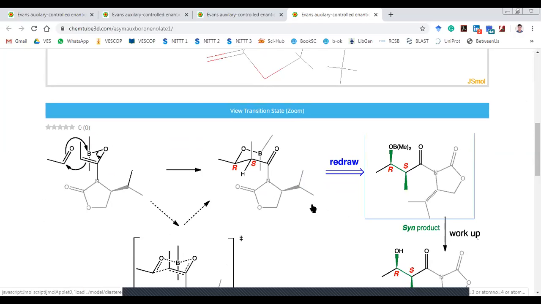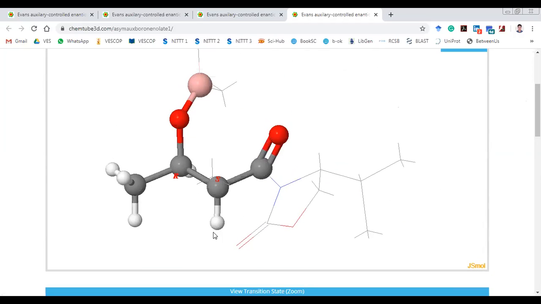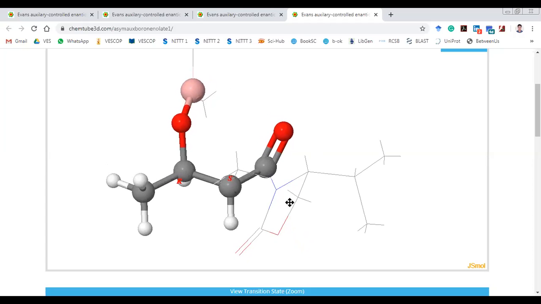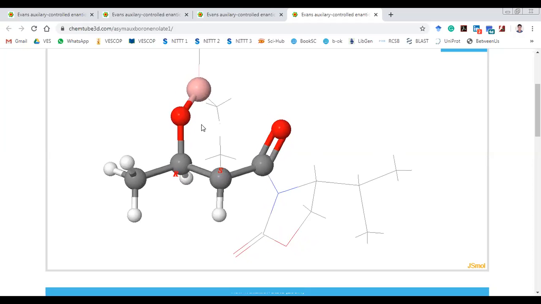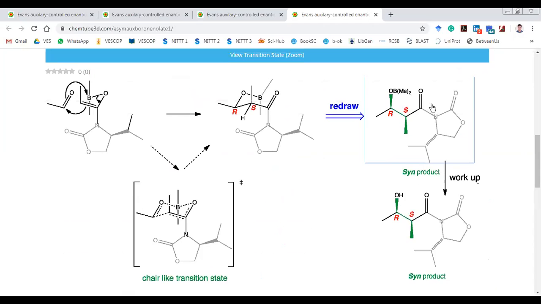When you redraw this in your R and S notation, you will get this type of structure. This is the R isomer and this is the S isomer. When you hydrolyze this, or do the workup of the reaction, you will get back the hydroxy here. This is how, after workup, you get the same product.